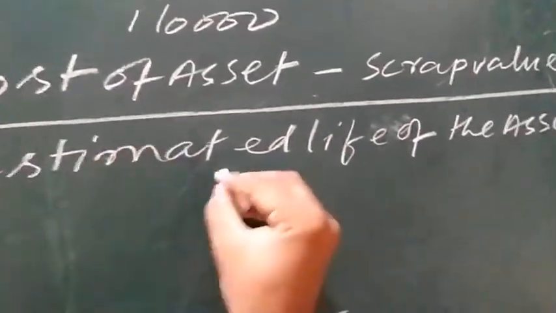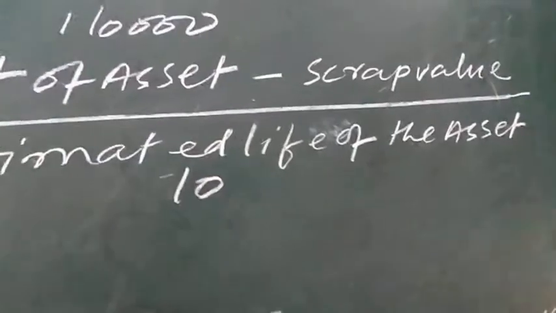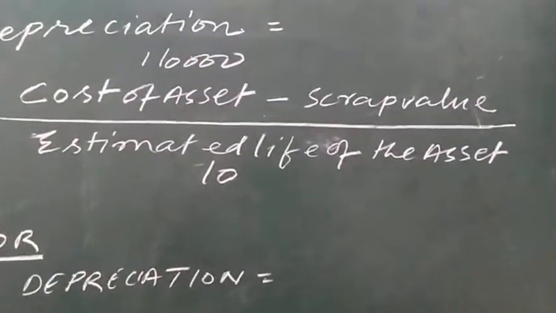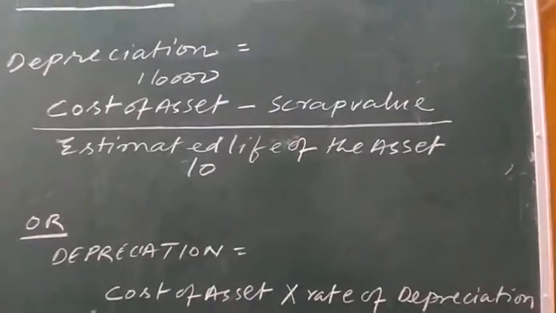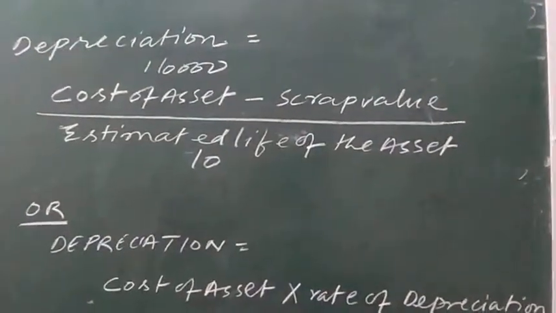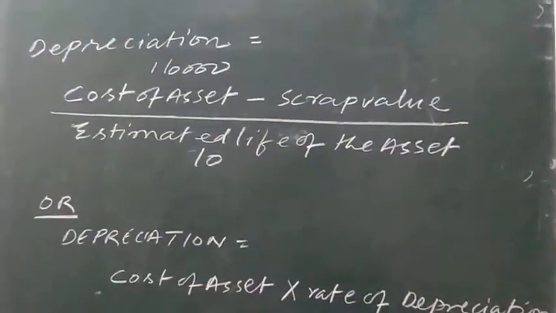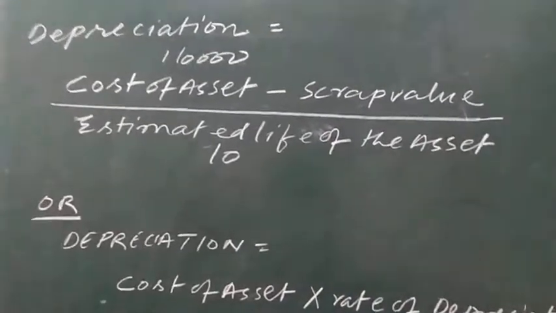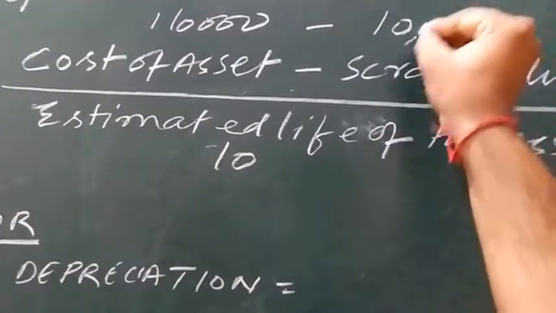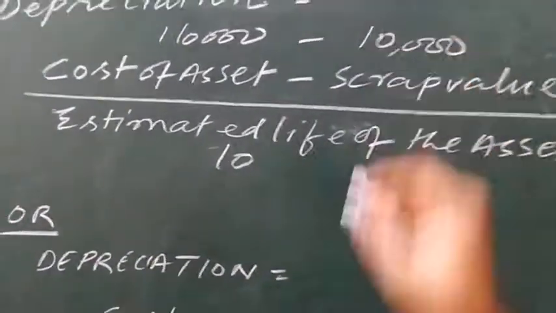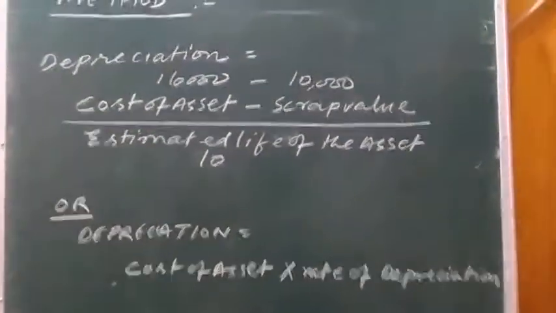So in place of estimated life I will put 10. After using the concerned asset for 10 years, when it will be useless, it will be sold as scrap, and that scrap value is assumed by me to be 10,000 rupees.